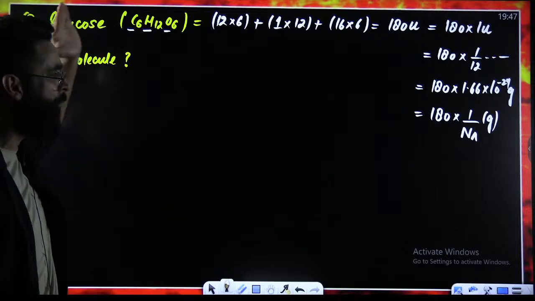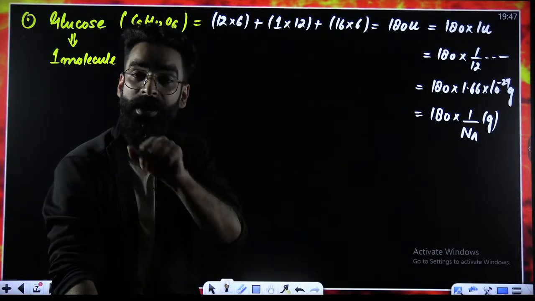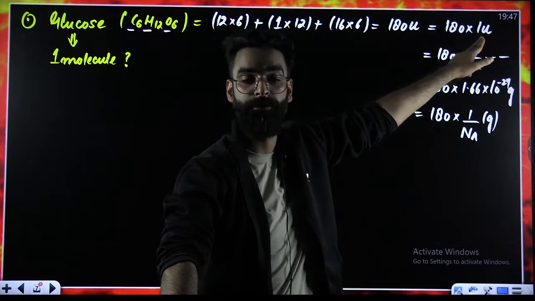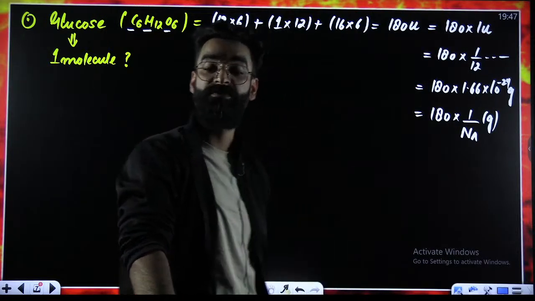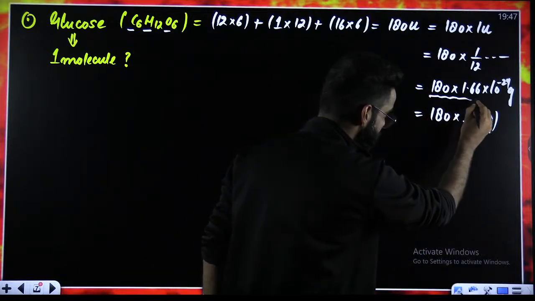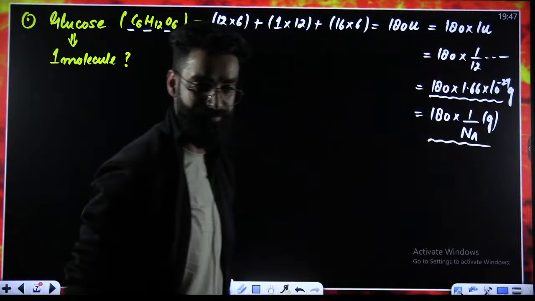The mass of one molecule of glucose came out to be 180U, which means that one molecule of glucose is 180 times heavier than 1 by 12th of the mass of carbon-12 atom. I would say this is the mass of one glucose molecule in grams. Even this is the mass of one glucose molecule in grams.